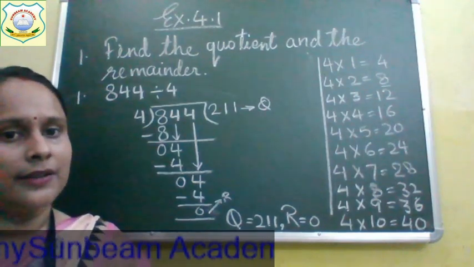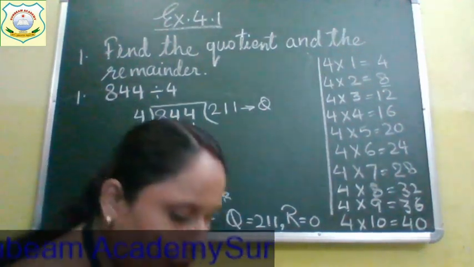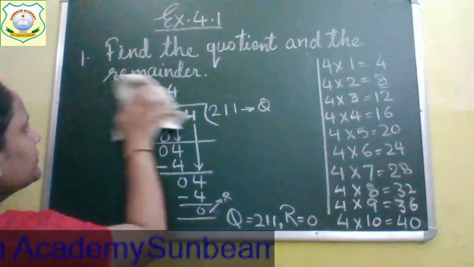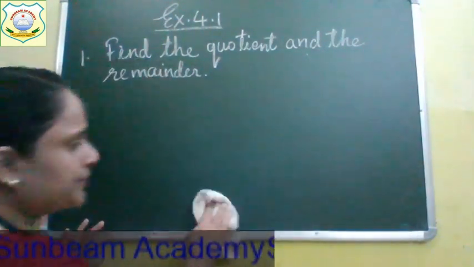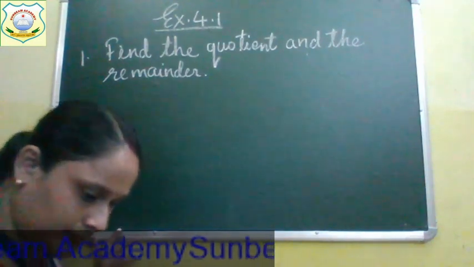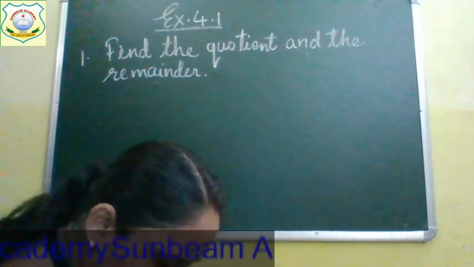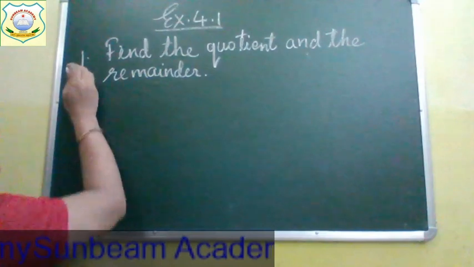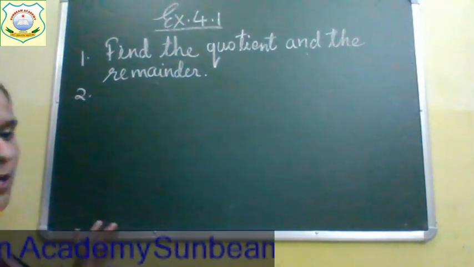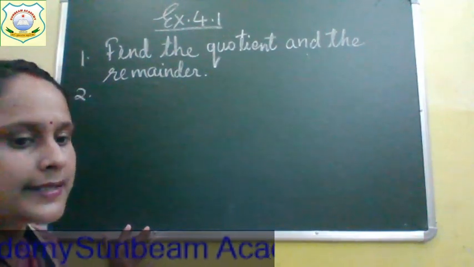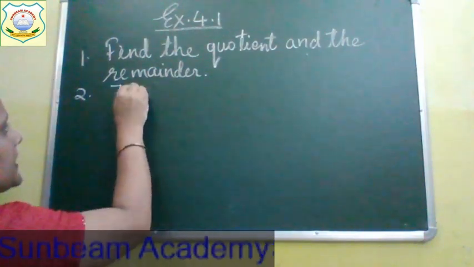Done everyone? Now see children, your question number 2. All of you see question 2. This is the question, find the quotient and remainder. Your question number 2 is 738 divided by 6.